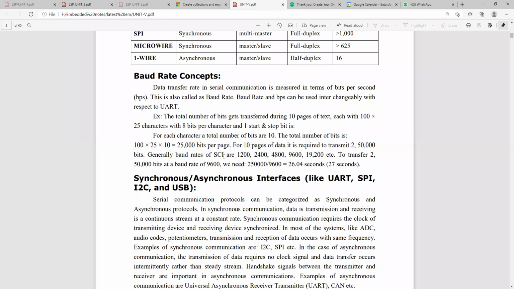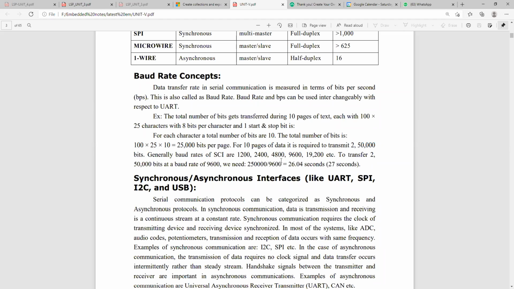Generally, the baud rate of SCI is 1200, 2400, 4800, 9600, 19,200. To transfer 2 lakhs 50,000 bits at a baud rate of 9,600, we need 2,50,000 divided by 9,600. How many seconds will it take? So 26.04 seconds. Within that duration, you have transmitted your entire 2 lakhs 50,000 bits.